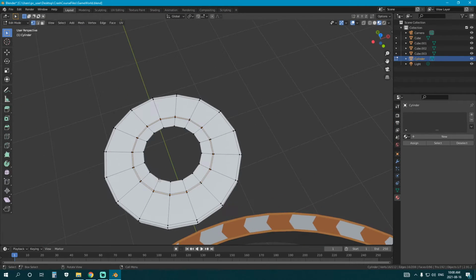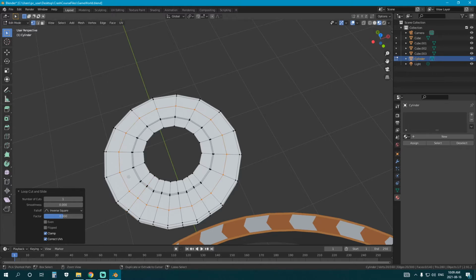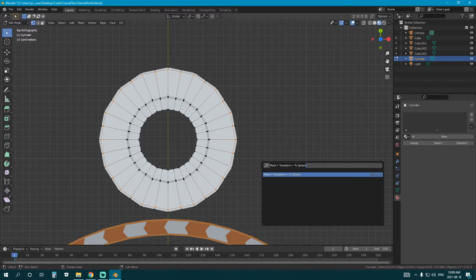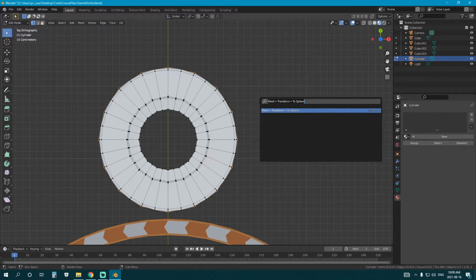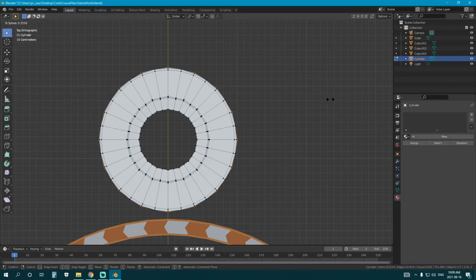It's okay. No, we don't want to subdivide that way. Just do this. If you want, I'm preferring a little bit more geometry here. Okay, and just to tick, go To Sphere on each circle individually to turn those into a smoother circle.